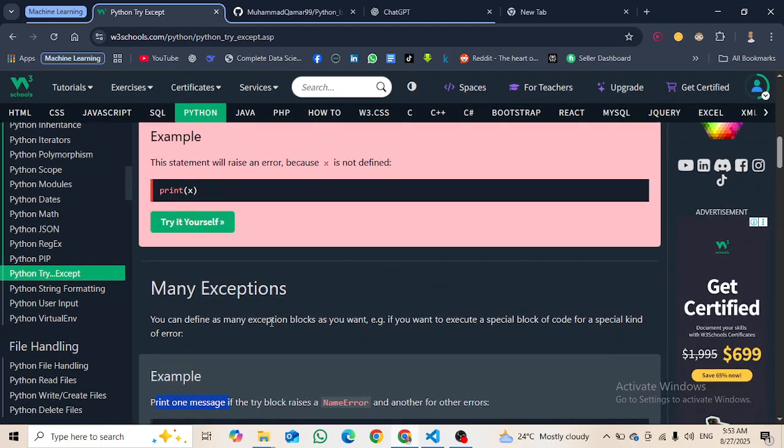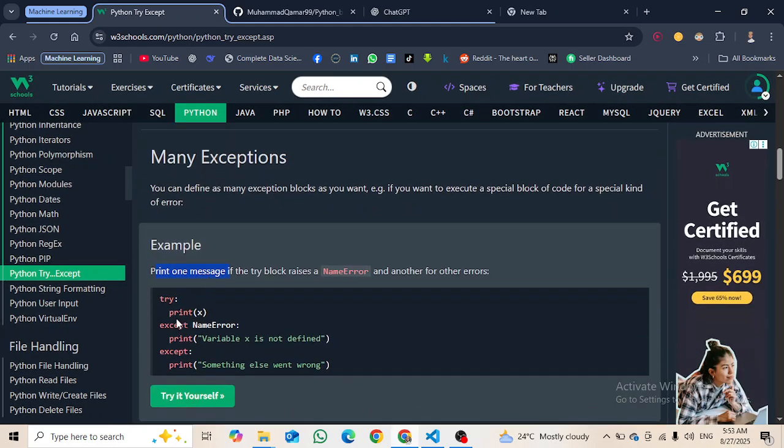We can use many except blocks, not many try blocks; a try block is one and there are so many except blocks. Here print x, if except is NameError, then variable x is not defined, we will say that. Else print something else went wrong.